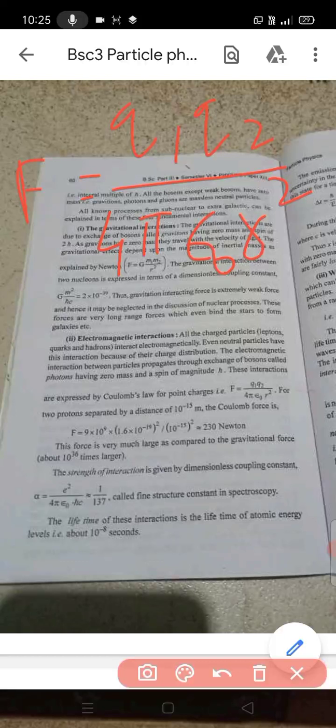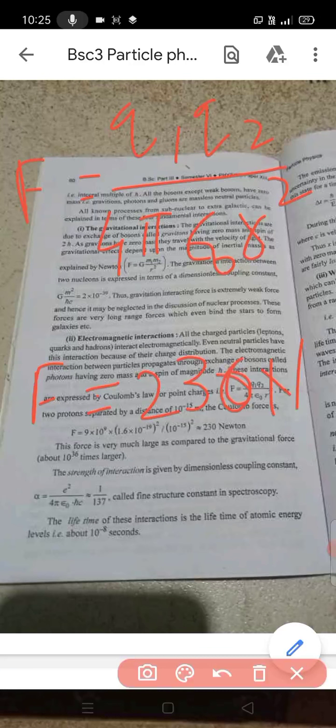For two protons separated by a distance of 10 raised to minus 15 meter, the Coulomb force is given as F is equal to 9 into 10 raised to 9, which is nearly equal to 230 Newton.